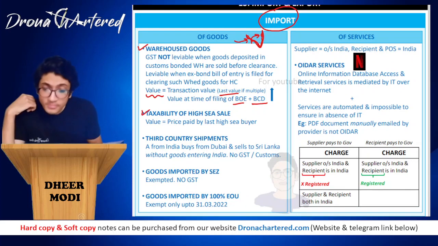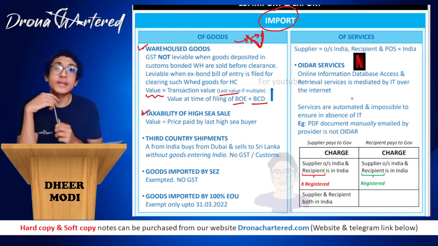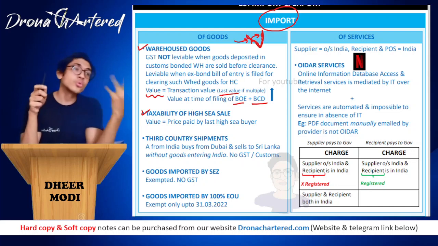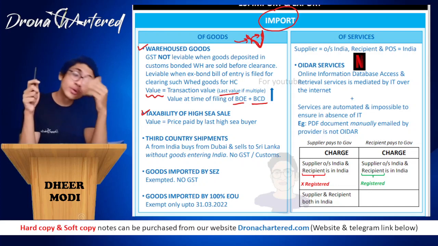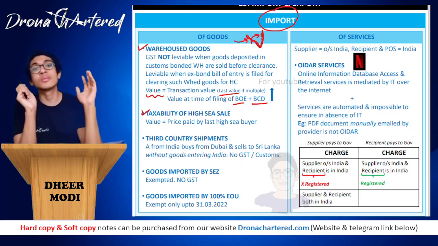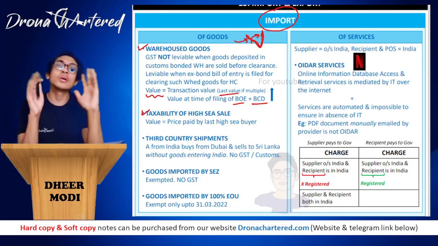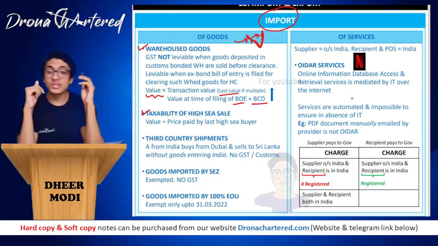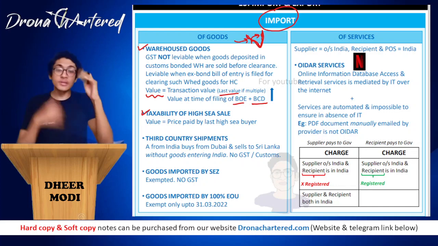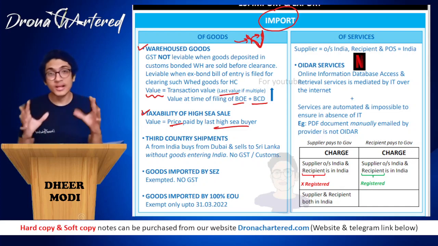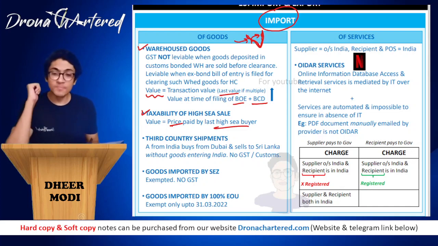Next is your taxability of high sea sale. Taxability of high sea sale means if goods are coming by ship and before the goods have come to India, you have already sold the goods. You have already given the document to someone else that boss, this is yours, you give me the money. When the goods come in India, these goods are yours, do what you want to. So you have sold the goods while they are in transit, while they are in the high sea, that is the sea itself. In such a case, your value will be the price paid by the last high sea buyer, whatever price he has paid, that will be the value.